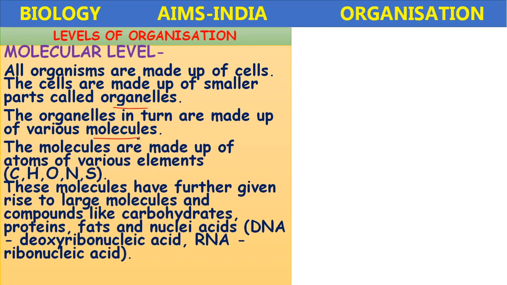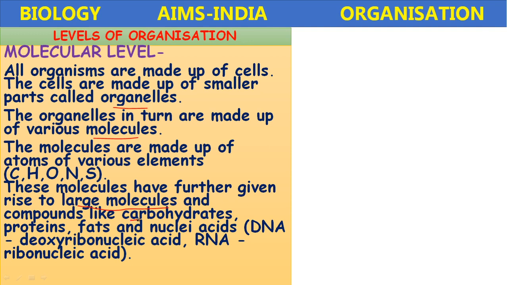The molecules are made up of smaller particles called atoms, of the various elements like carbon, hydrogen, oxygen, nitrogen, sulfur, and so many more. These molecules have further given rise to larger molecules, and they are called macromolecules,